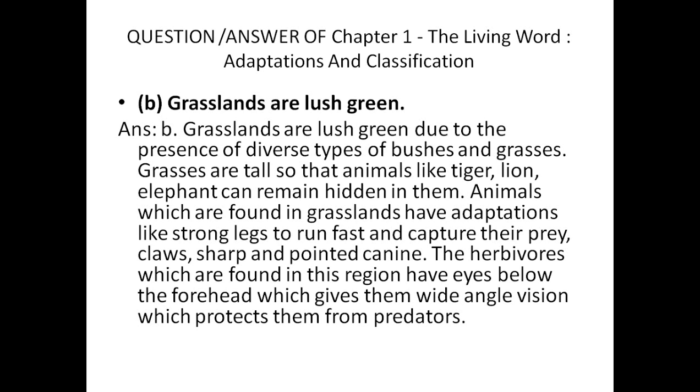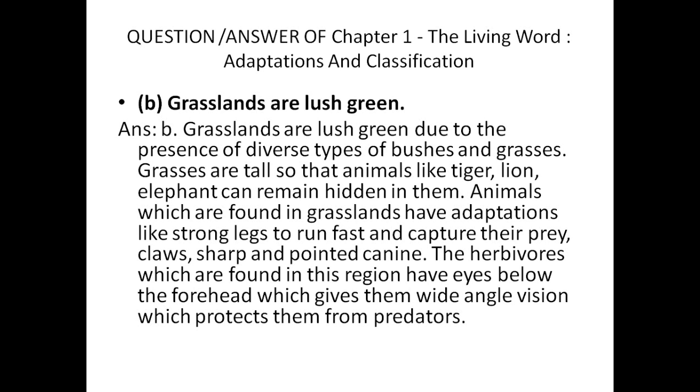Now, the animals which live in the grassland will eat grass only, so to cut the grass, they have very sharp and pointed canines. They also have very fine, broader eyes, so that they can easily see their prey in the dense grasses, right? They have strong legs so that they can easily run through those bushy grasses, so they have very strong feet.